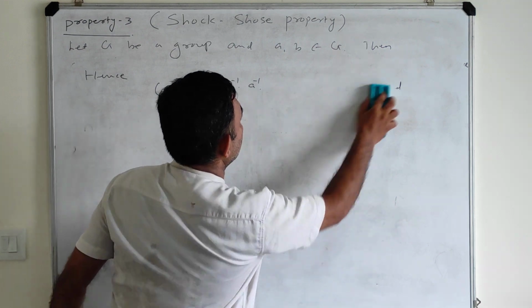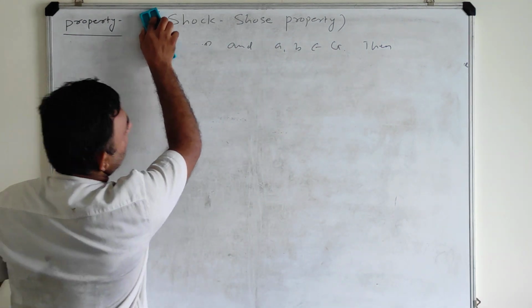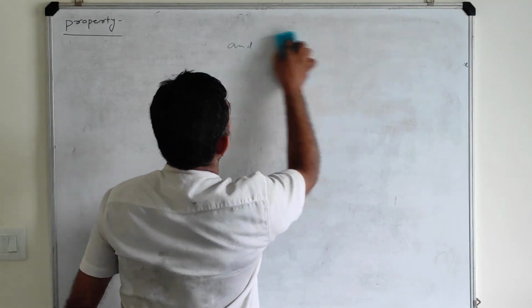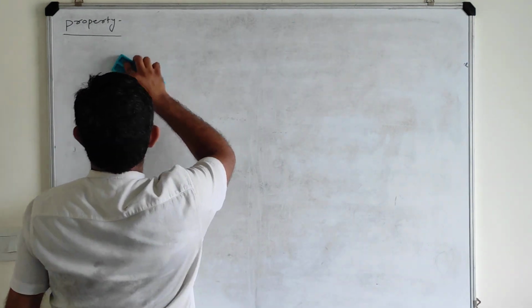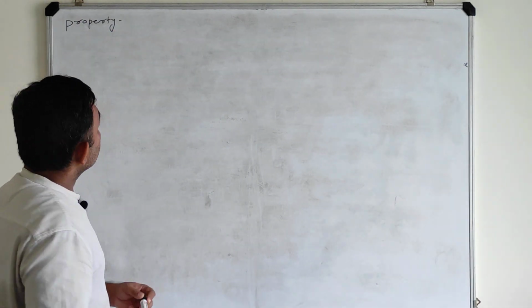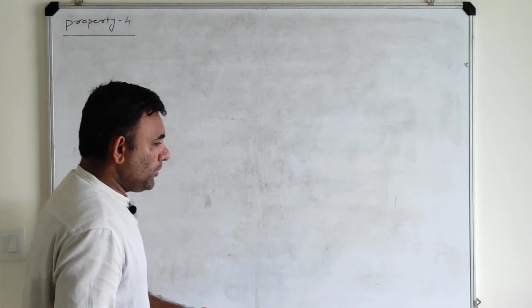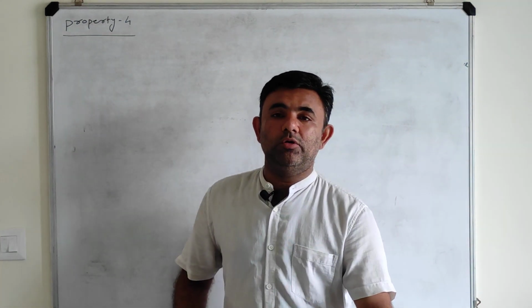So now let us move to property number 4. Property number 4 is what? Cancellation law holds.